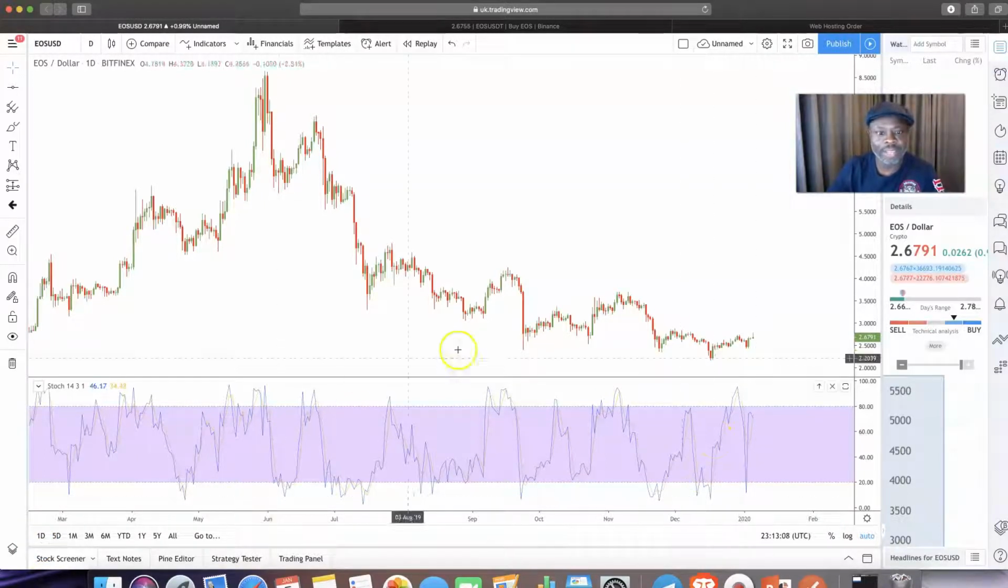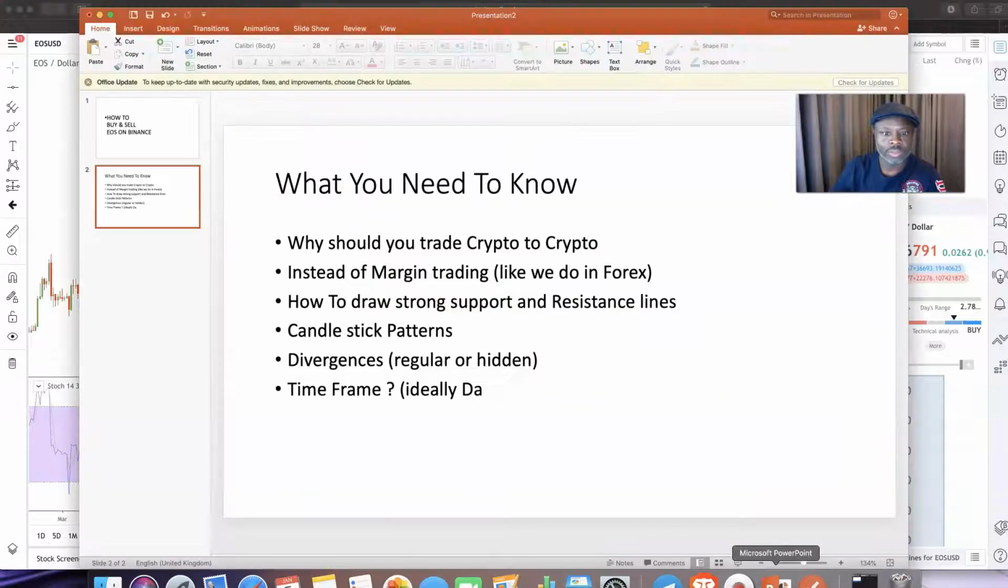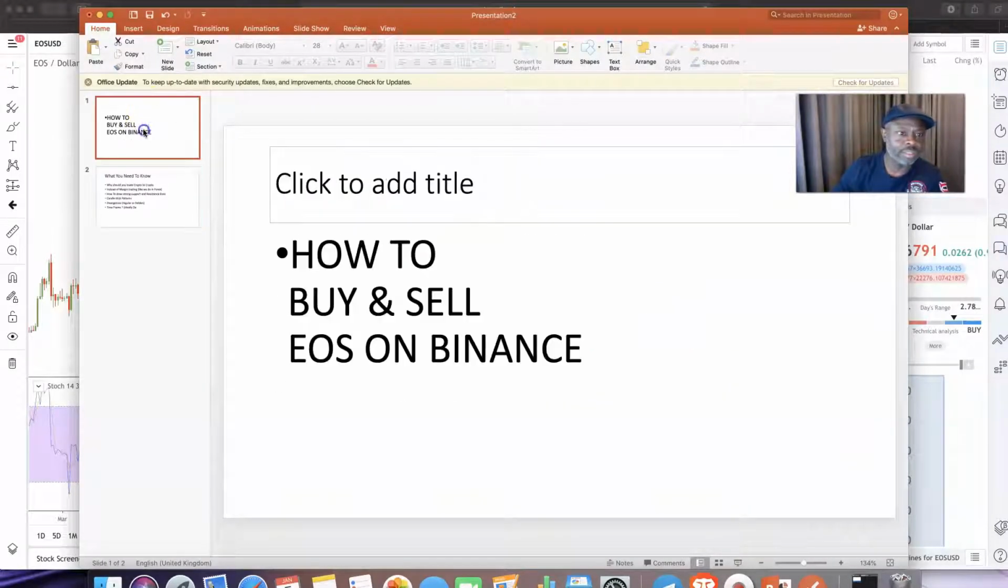I have prepared a little slide for you guys on how we're going to trade EOS. EOS is one of the cryptocurrencies, and so the title of this presentation is going to be how to buy and sell EOS on Binance. So why would you want to buy and sell EOS on Binance?